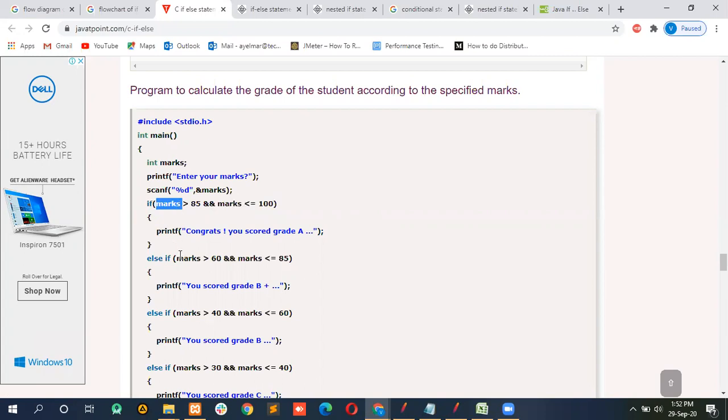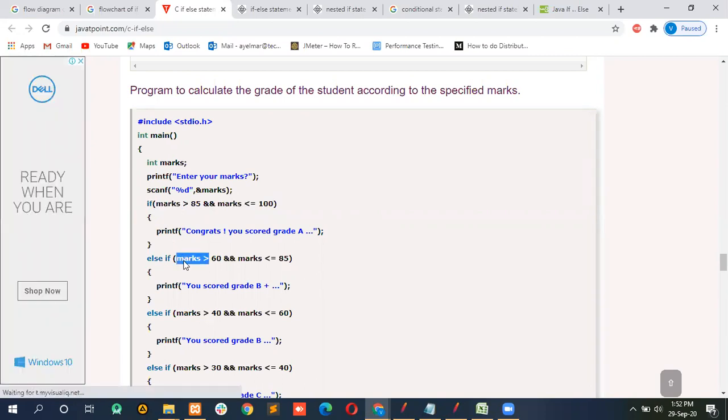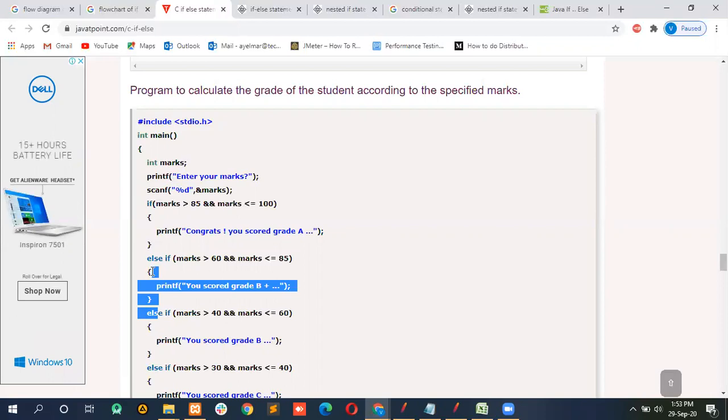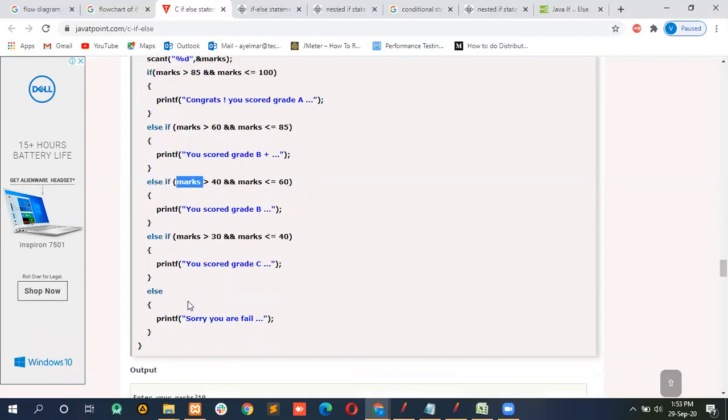What I want is that both conditions should be satisfied, and only then the pointer will execute this part. This is the enhanced technique of the logical AND operator: when both conditions are true, only then I get the output, or else the pointer moves straight on to the further conditions, till the last else if.